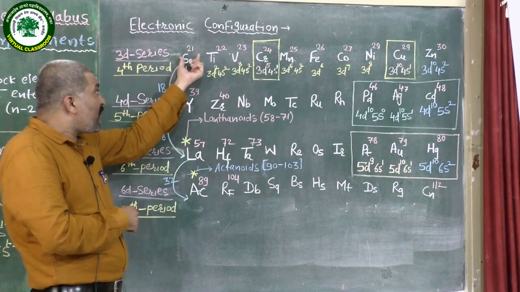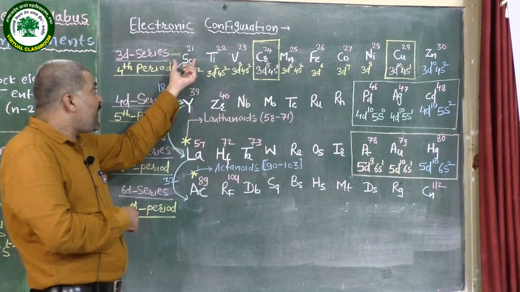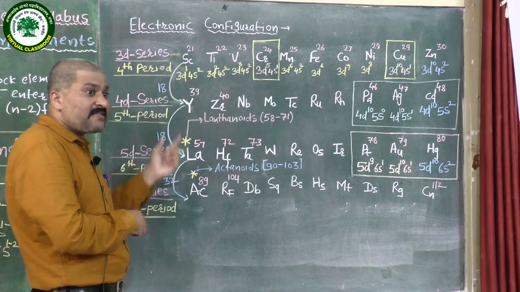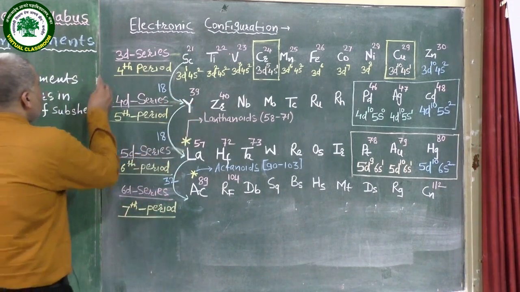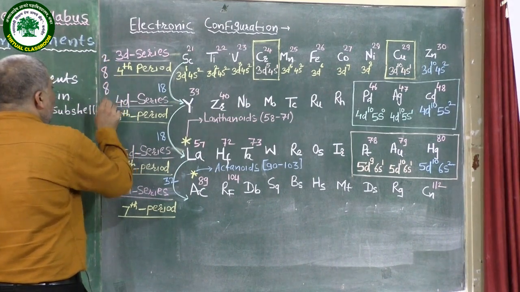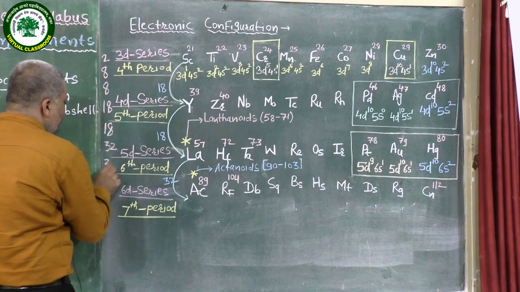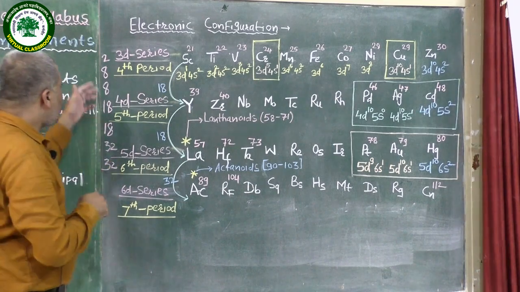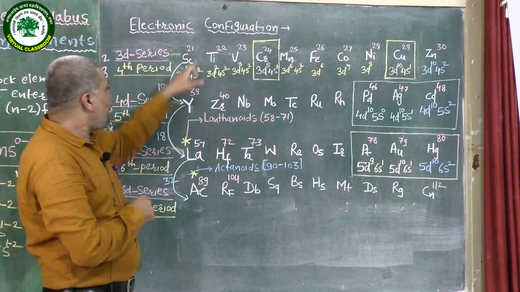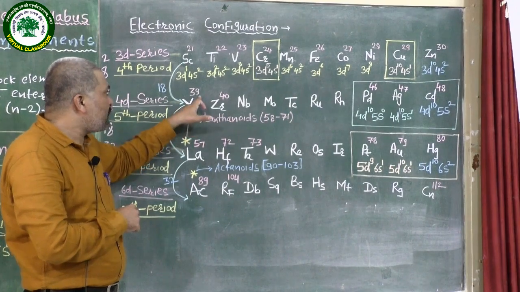You know the atomic number of scandium, that is 21. You add 18 to 21, and it becomes 21 plus 18, 39. What is that? We know the simple rule, nothing but the electronic configuration 2, 8, 8, 18, 18, 32, 32. Therefore here you have to add 18. By adding 18 you get the atomic number of yttrium, that is 39.